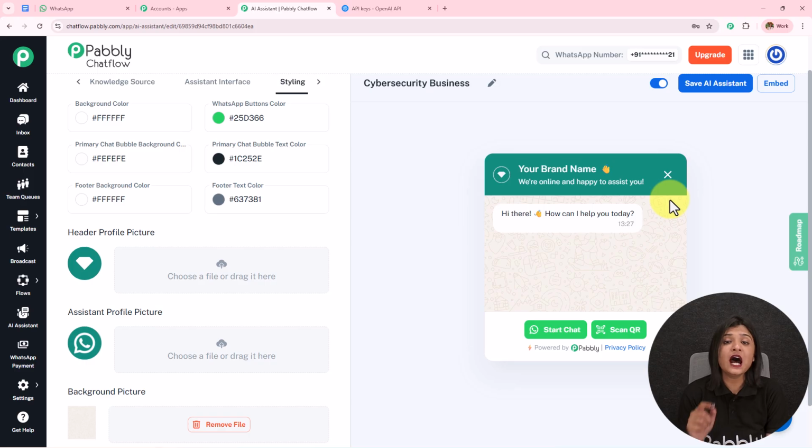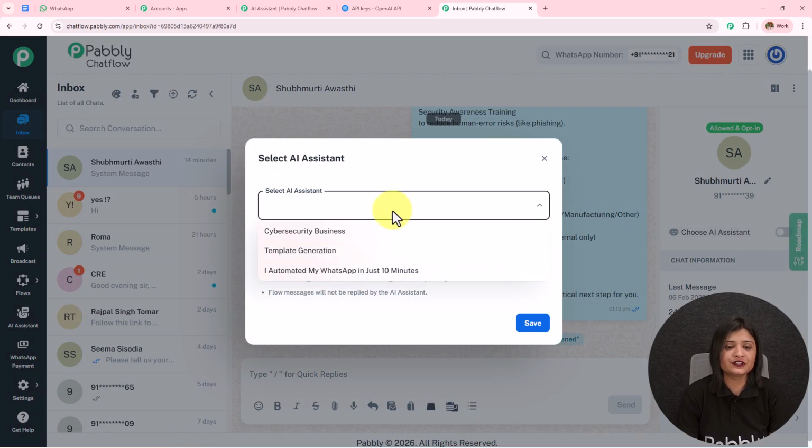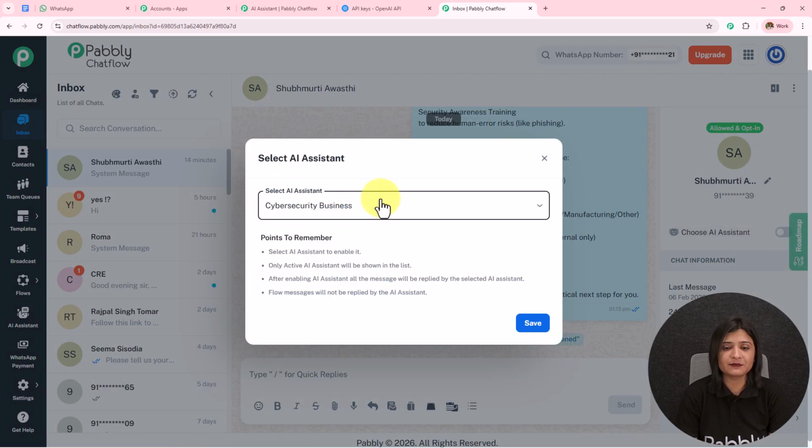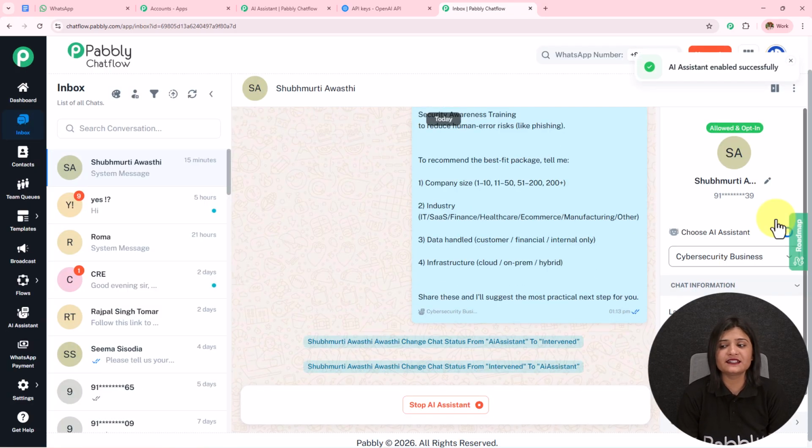We have to learn how we can assign this AI assistant to a particular chat, to a particular group, or to all the contacts. For that, on the left hand side, we have this option of inbox. I'm going to open this in a new tab. And over here, I'm going to click on this choose AI assistant. I'm going to select the AI assistant as cybersecurity business, and then simply save this in this manner. I've enabled this AI assistant for this particular chat.